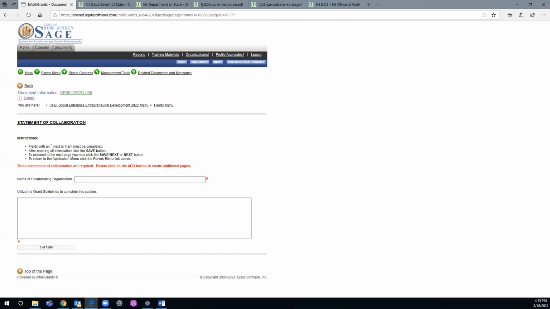So now we're at the statement of collaboration. You have to put 3 organizations here. So you're going to put the name of the first organization. I'm going to put test 1. And in here, you're going to put a summary of what that organization's role is with you as it relates to this grant that you're applying for. You go up to the top and you click save. Don't click save next, because we have to do this 2 more times.